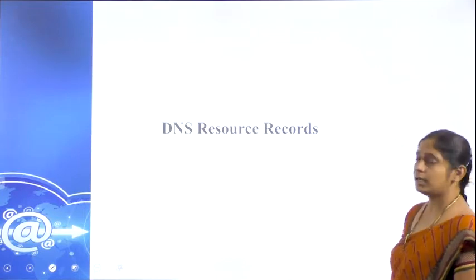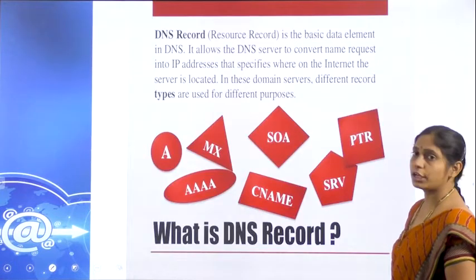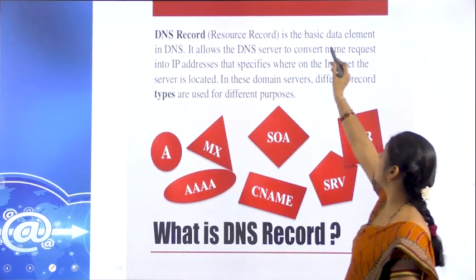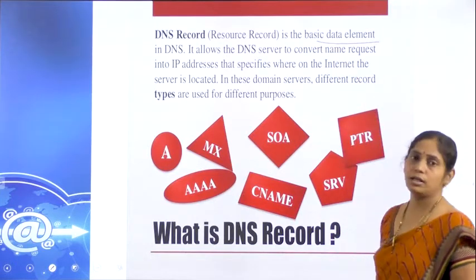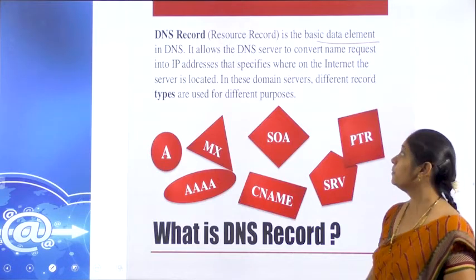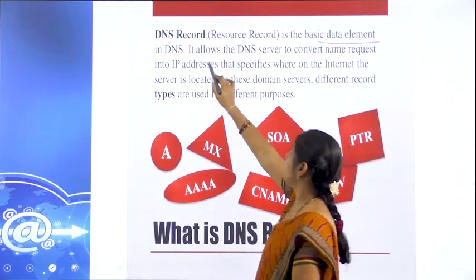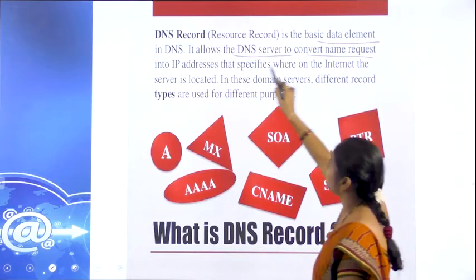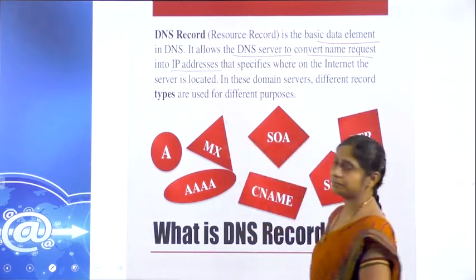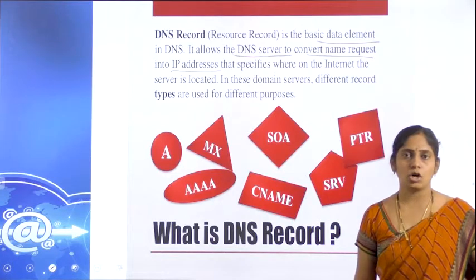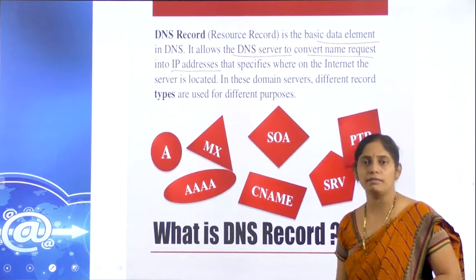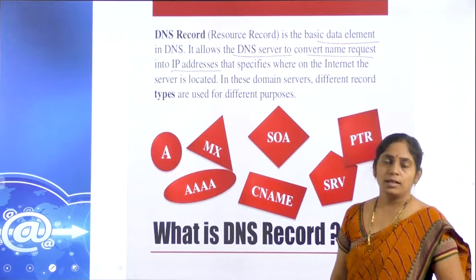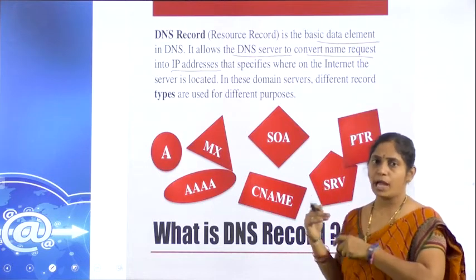Now, what is a resource record? DNS resource record. This resource record is the basic data element we have in DNS. It allows the DNS servers to convert the name request to an IP address. The resource records are mainly used for converting the DNS name to an IP address.